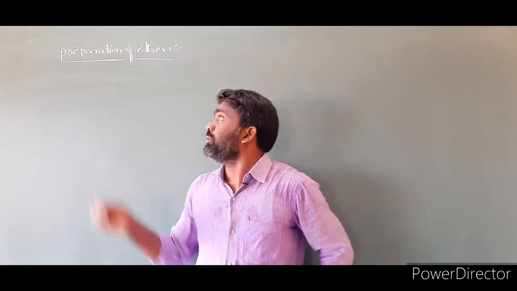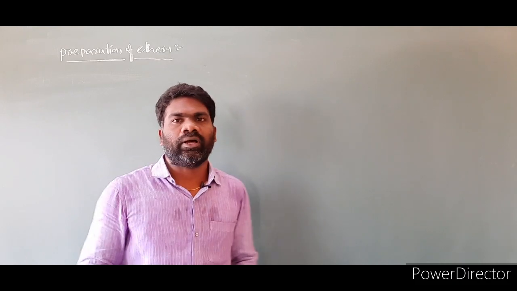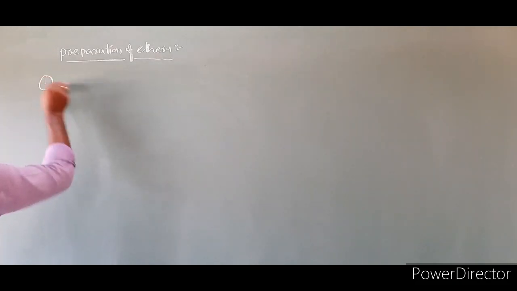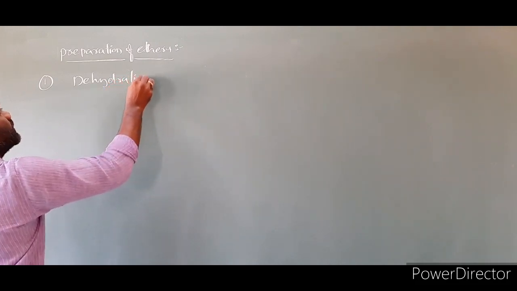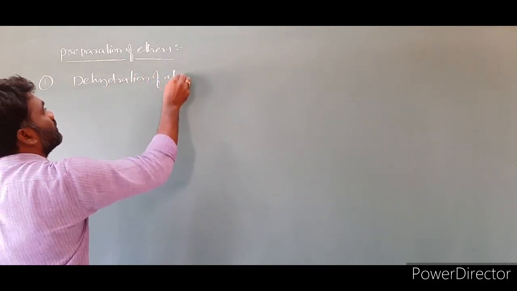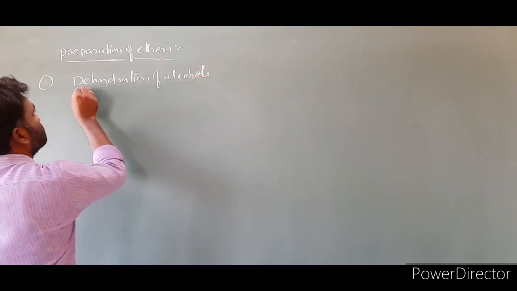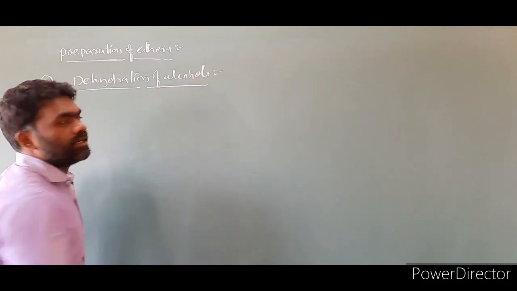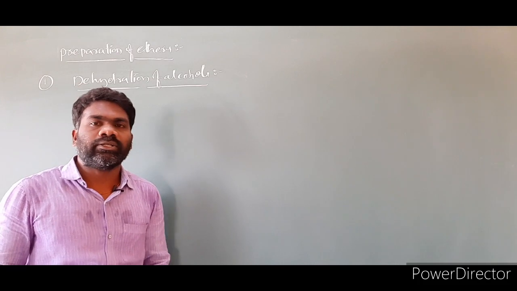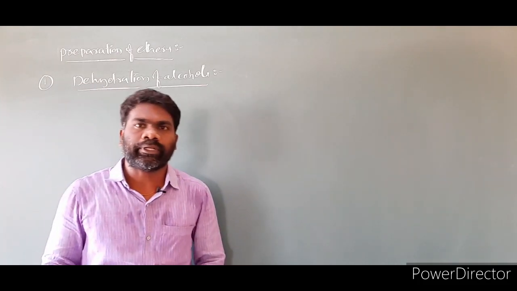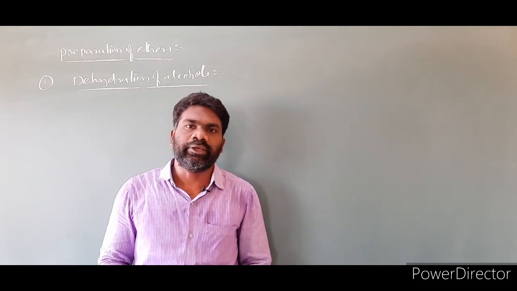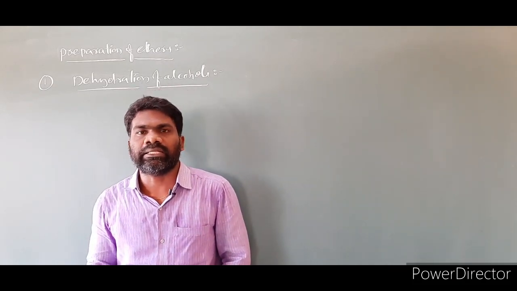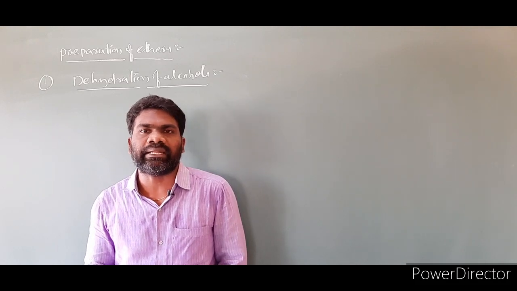The next topic is preparation of ethers. In that, the first one is dehydration of alcohols. Alcohols undergo dehydration in presence of protic acids such as H2SO4, H3PO4, and give the product either alkene or ether depending upon the reaction condition.